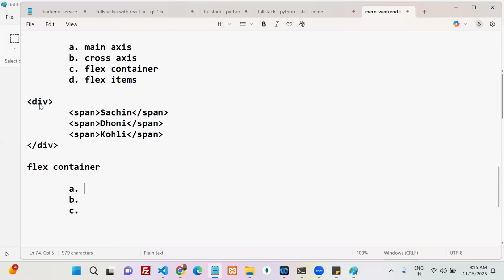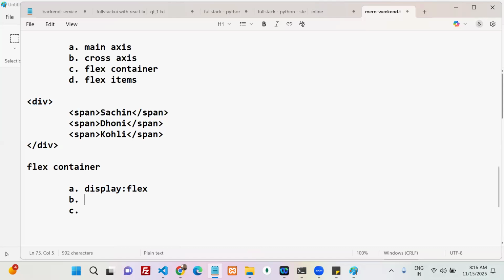First, when my div acts like a container: whenever you place the property display flex, that particular element turns into a container. Whenever one element is applied with display flex, from that time onwards that element acts like a container.